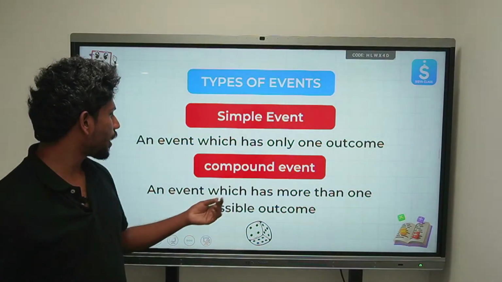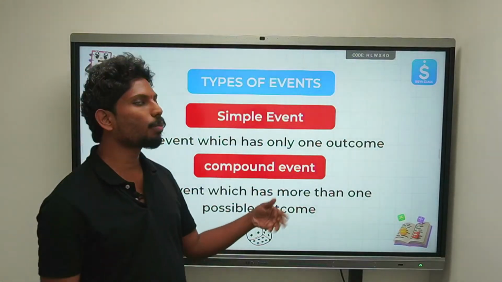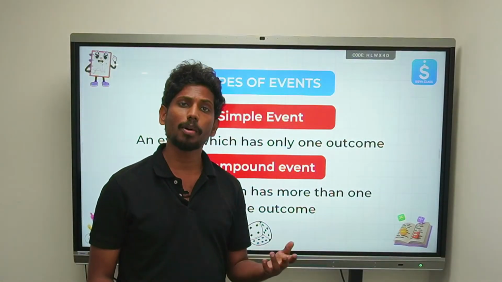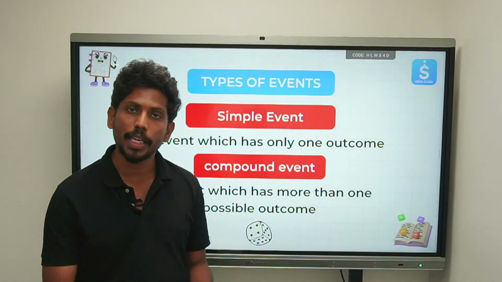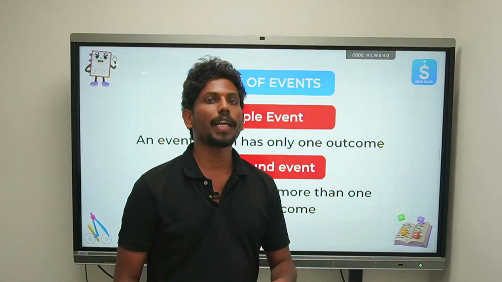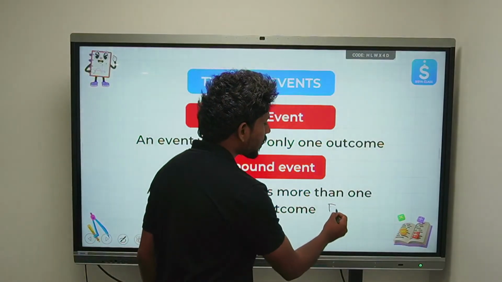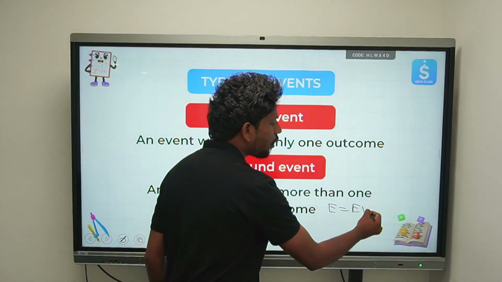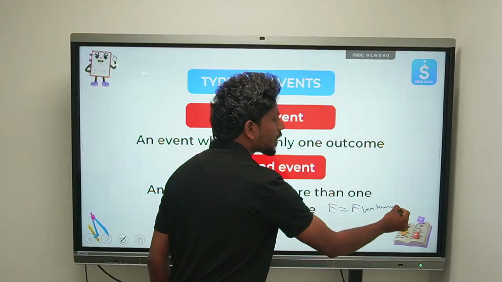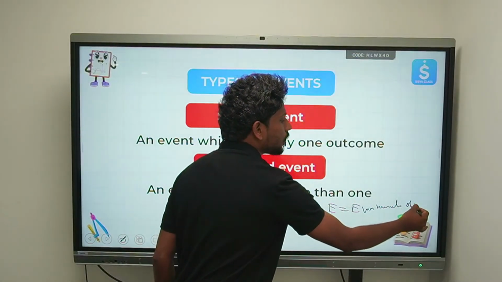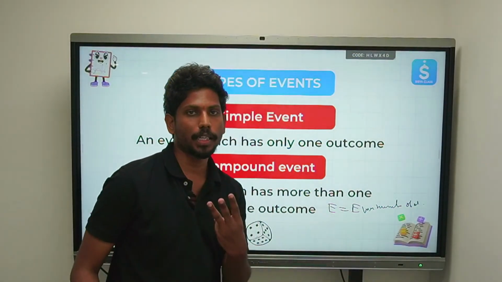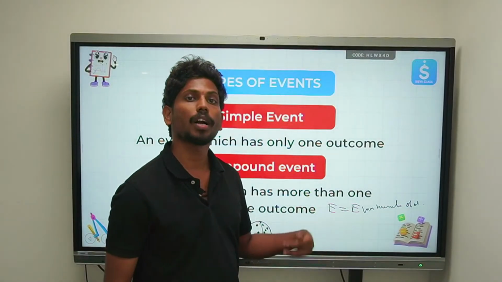Similarly, a compound event is an event which has more than one possible outcome. For example, when you are rolling a die, what is the probability of getting an even number? So the event is an even number on a die. How many even numbers are there on a die? We have 3 numbers. So this becomes a compound event.